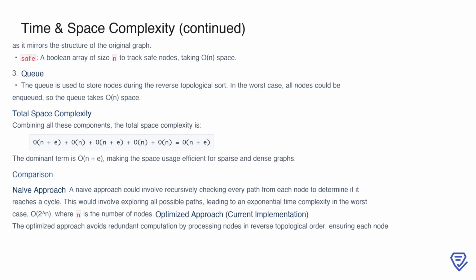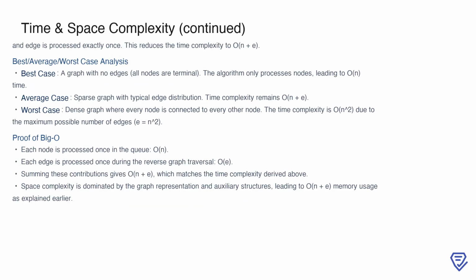Comparing this to a naive approach, a less optimized solution might involve recursively exploring all paths from each node to determine if a cycle is reached. This could result in an exponential time complexity, O(2^n), where the number of paths grows exponentially with the number of nodes. Our current implementation avoids this by leveraging reverse topological processing and ensuring each node and edge is processed only once. This optimization reduces the time complexity to O(n + e).